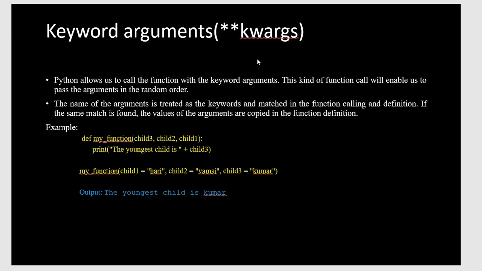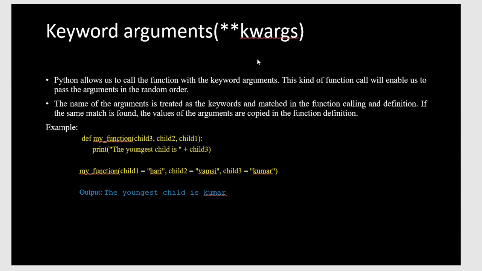The next one is keyword argument. Python allows us to call functions with keyword arguments. This kind of function call enables us to pass the arguments in a random order. The name of the argument is treated as a keyword and matched in the function call and the function definition, and if a match is found, the values of the arguments are copied into the function. Here is the example you can check out.